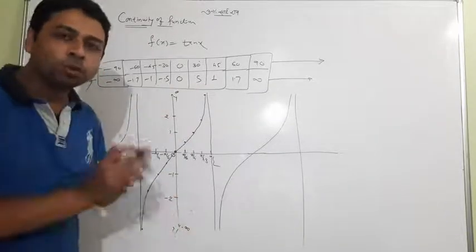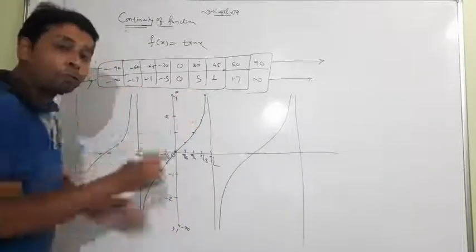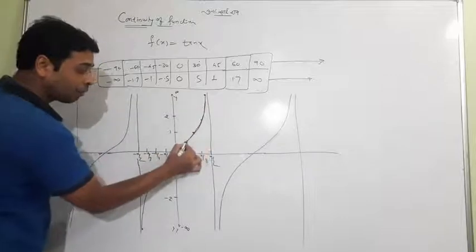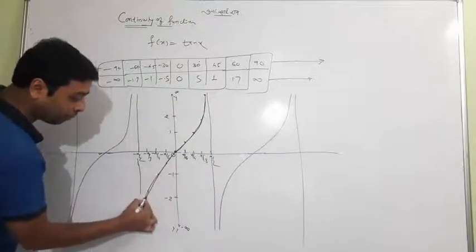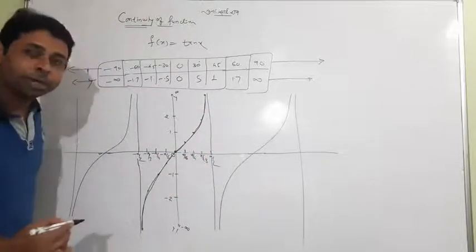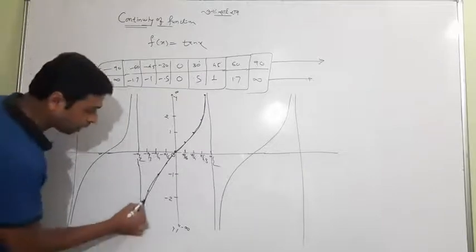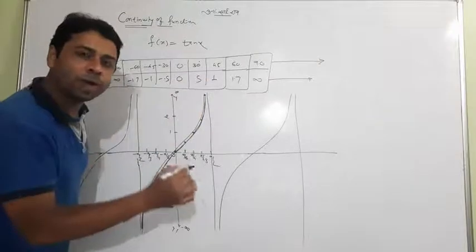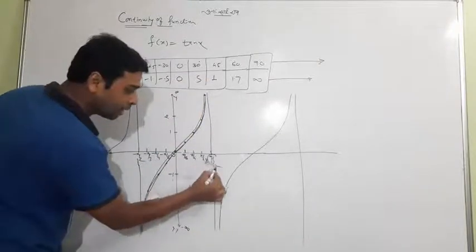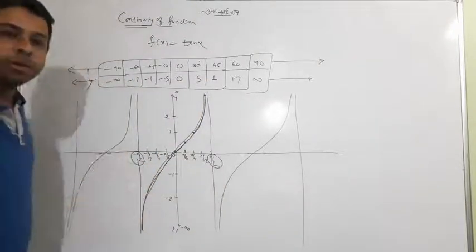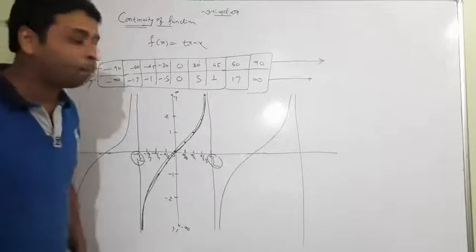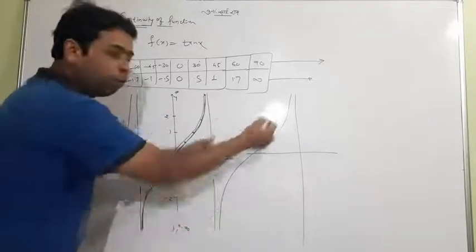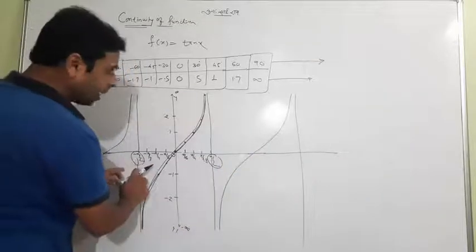But you have to note that while making the graph, there are places where you lift the pen. This was the particular graph. I am not lifting the pen anywhere, but at minus 90 I have to lift the pen. When I was making the graph, I have to lift the pen at 90. So what we see here is that at 90 and at minus 90 the function is not continuous, because at these two points I have to lift the pen.